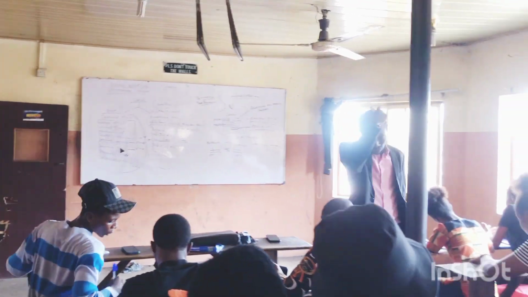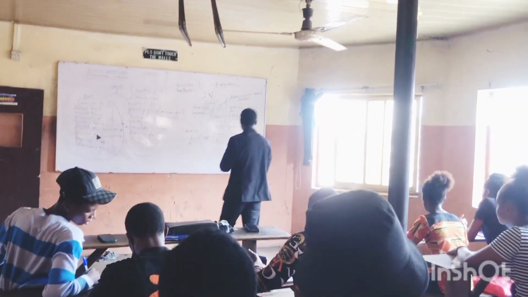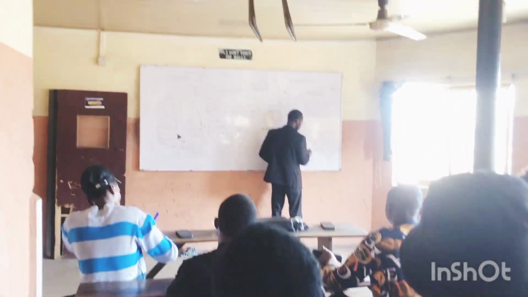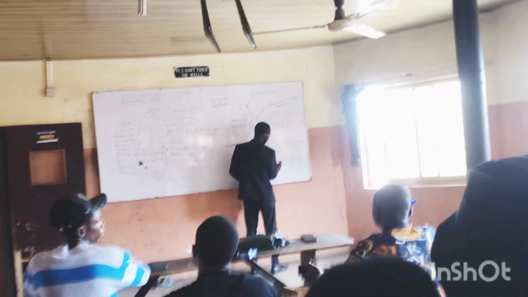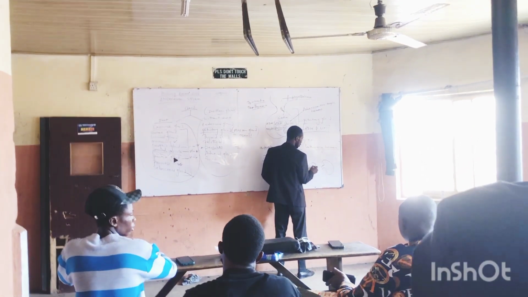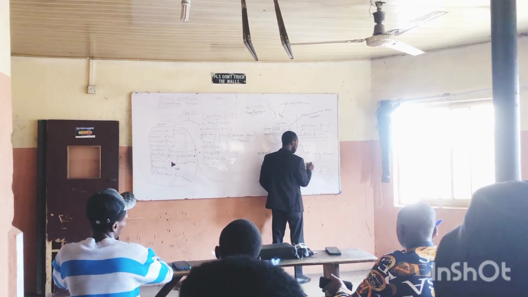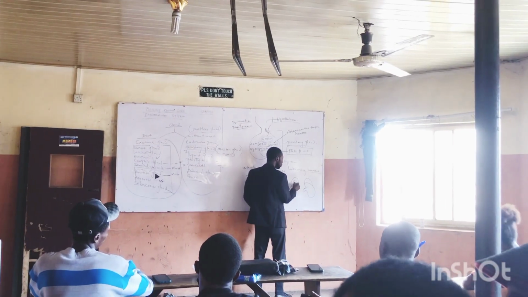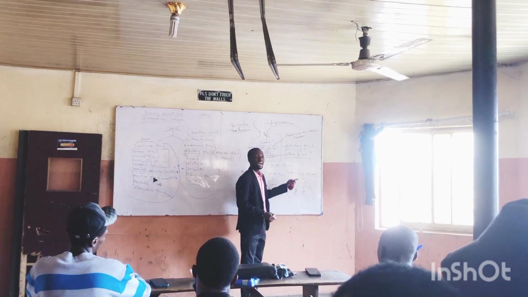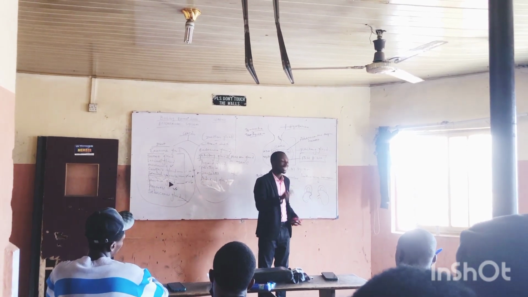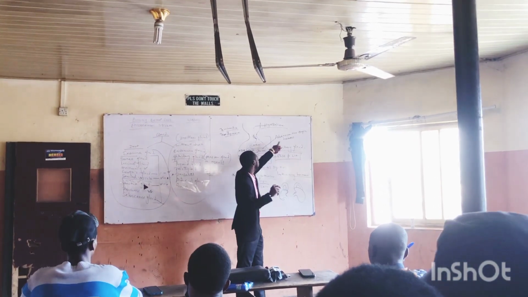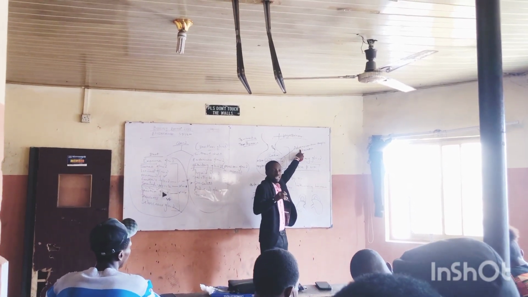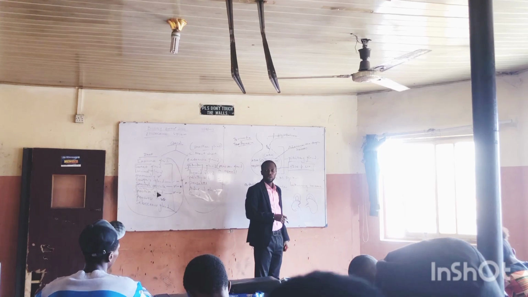Attention everybody. You know that above the kidney, right? These are the kidneys, right? We have a gland here. We have a gland here, right? It is called adrenocorticotropic because it acts on the adrenal gland. That is where we have the name adrenal. It acts on the gland called what? Adrenal gland. Are we good?